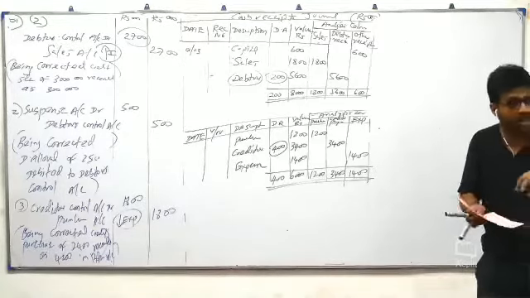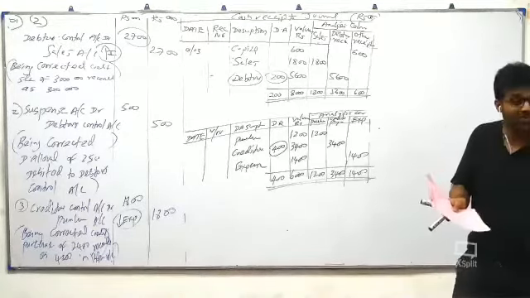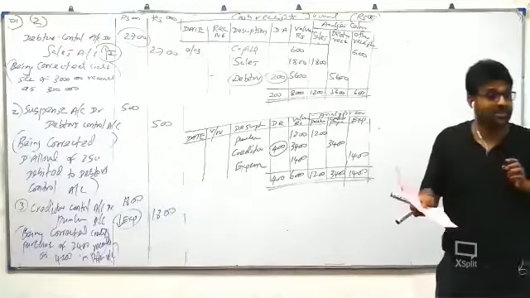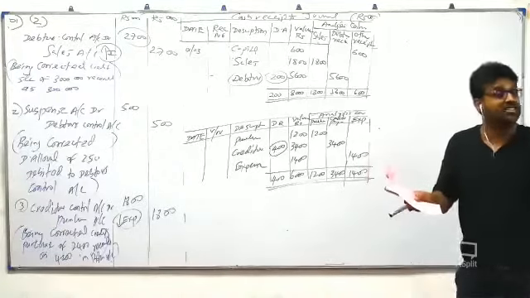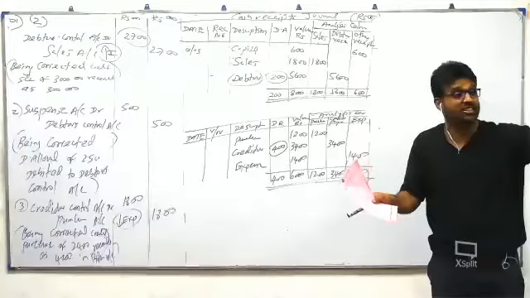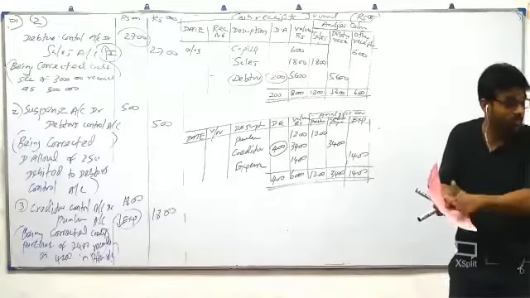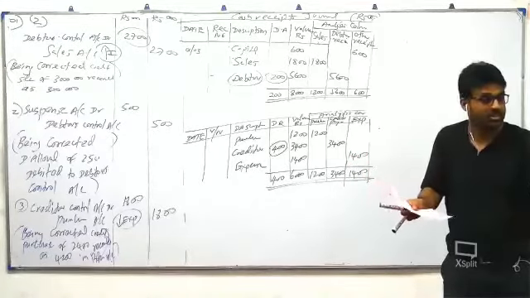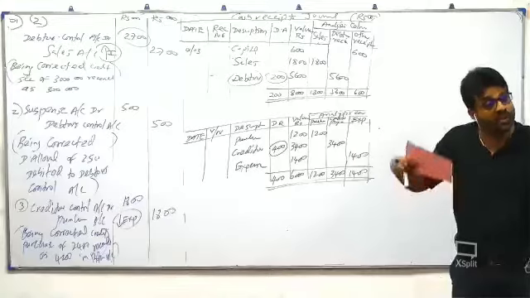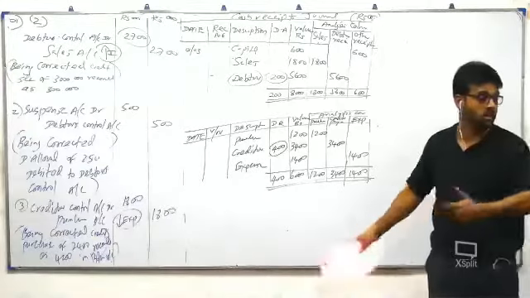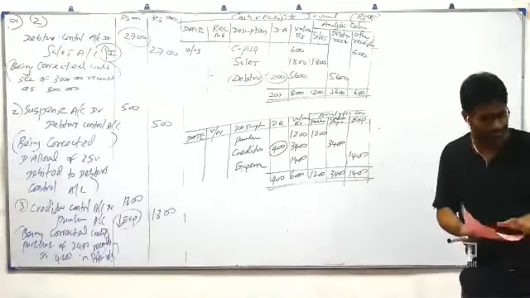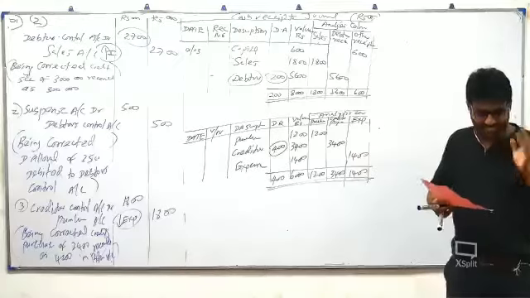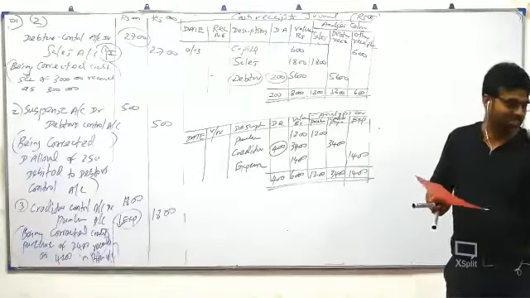In other words, all the information from the other prime entry books, you don't have to prepare. They have prepared and given it. Purchase journal, credit purchases. Sales journal, credit sales. Purchase return, sales return. All are given in the question. So it is very simple for us. Sometimes in your paper, they'll ask you to prepare everything and then prepare control accounts. So here it's easy.